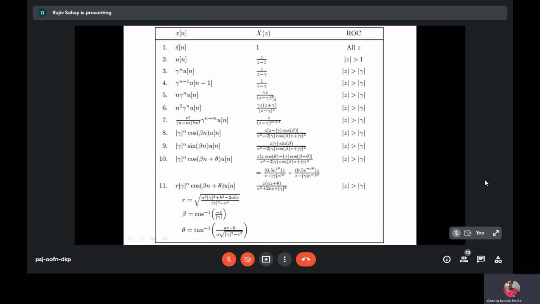Now this is the case for a double pole at gamma, z minus gamma whole square. So if you multiply n with gamma to the power n u of n, you get a double pole. Similarly, if you apply n square, you get a triple pole. And this is the general formula. So this you may not be aware of. So sometimes this is also used while calculating inverse Z transforms.